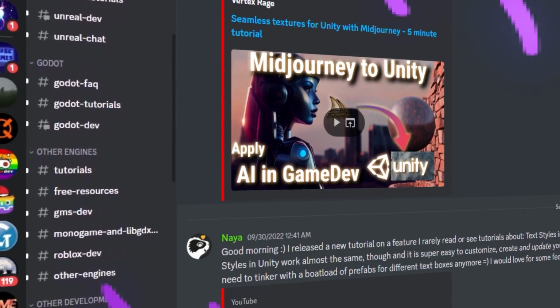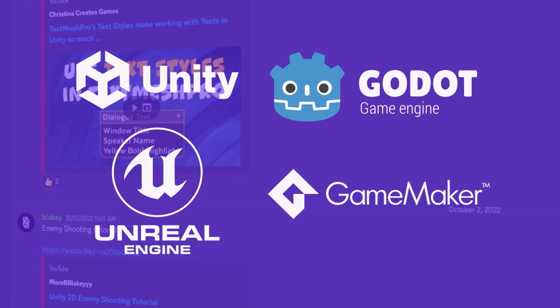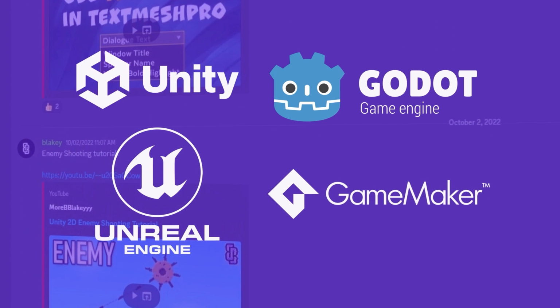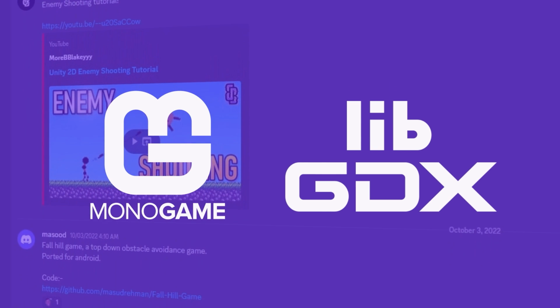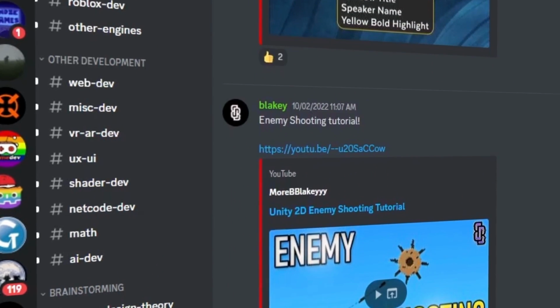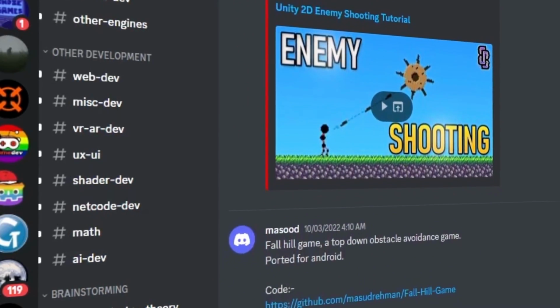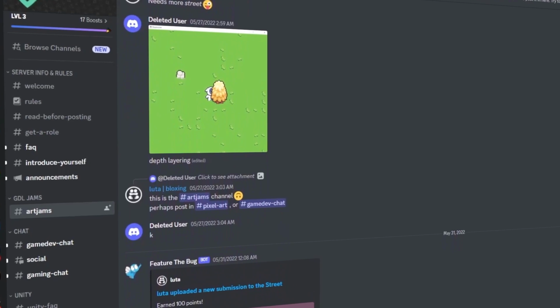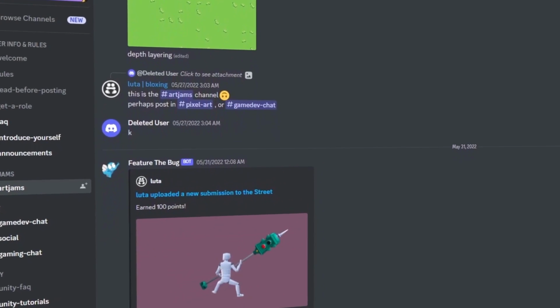For starters, you'll find specific sections designated for conversations around engines like Unity, Unreal, Godot, GameMaker, and open-source tools like Monogame and libgdx. You'll also find an extra section for other development disciplines like web, VR, UX, UI, shaders, Roblox, and more. Further down, you'll find the Jams and Events section. There you'll find info about countless game jams, art jams, and events.